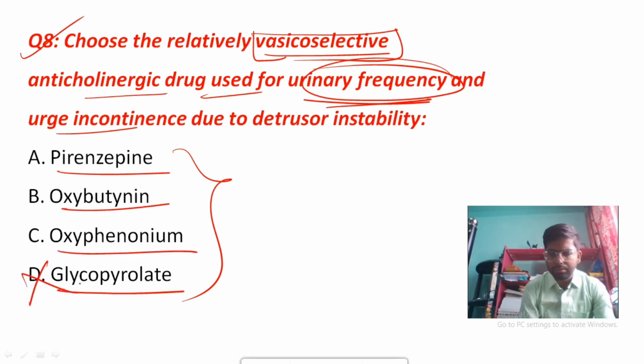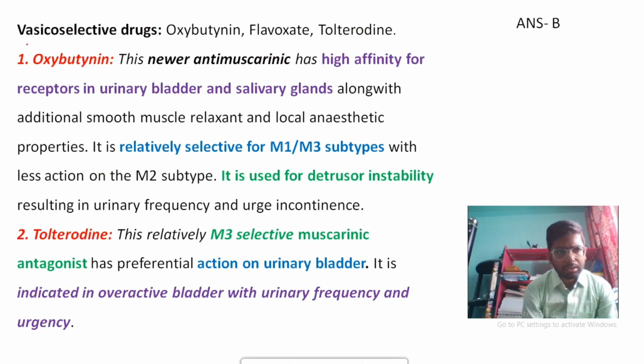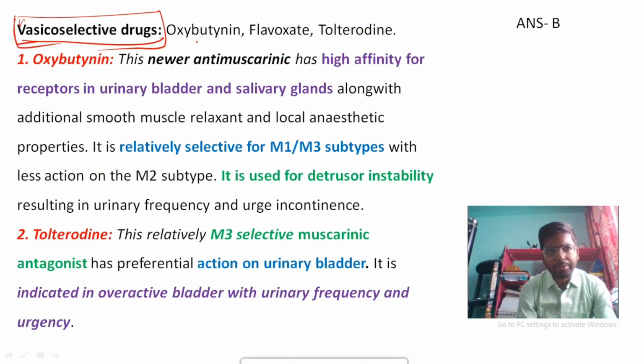See, glycopyrrolate will not be your answer. Here, oxybutynin will be your answer. Okay. Coming to the detail of the vesicoselective drugs. See, oxybutynin, flavoxate, and tolterodine. These three are your vesicoselective drugs.